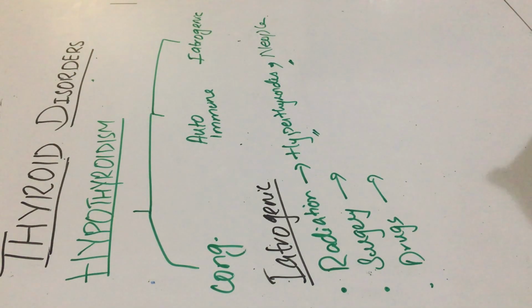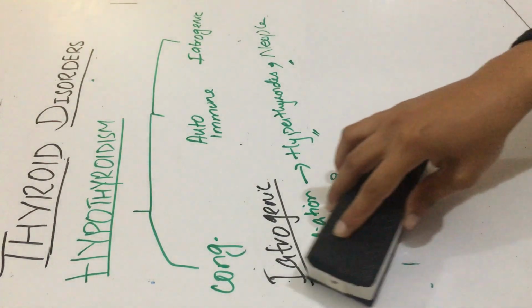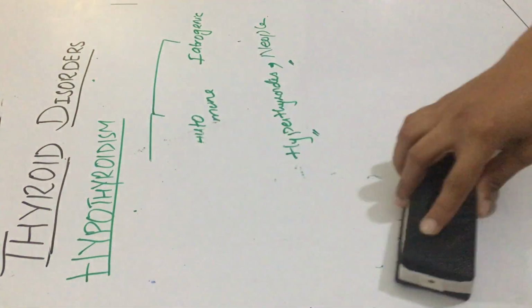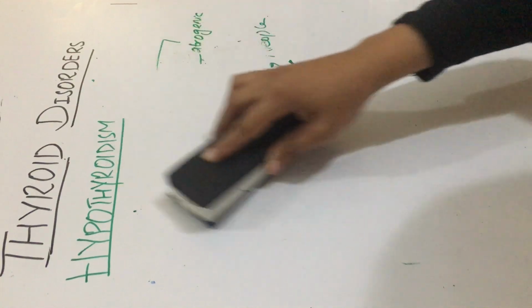Secondarily the patient may suffer from hypothyroidism, and this condition is called iatrogenic hypothyroidism.